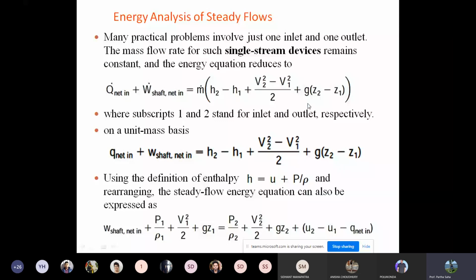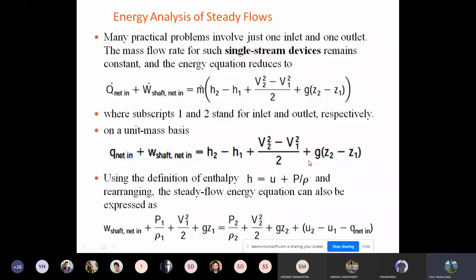Why are 1 and 2 coming? The 1 and 2 are for the inlet and outlet respectively. Okay, the subscript 1 is for inlet and 2 for outlet. So if you divide both sides by m dot, which is nothing but the mass flow rate, then the heat flow rate will change to q net. Now it is the amount of heat change, not the heat rate. The total heat change plus the total shaft work is equal to h2 minus h1 plus (V2 squared minus V1 squared) by 2 plus g(z2 minus z1).